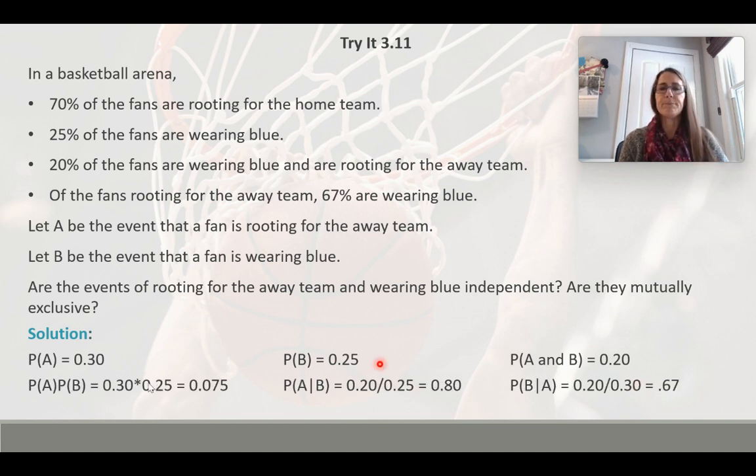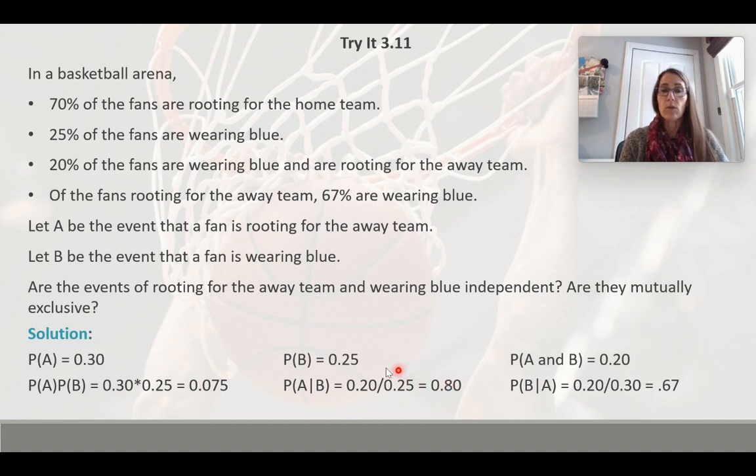But jumping ahead, the probability of A times the probability of B, 0.3 times 0.25, equals 0.075. That is not equal to 0.2. The probability of A given B, so that's going to be the and, 0.2 divided by the probability of B, 0.25, that reduces to 0.8.